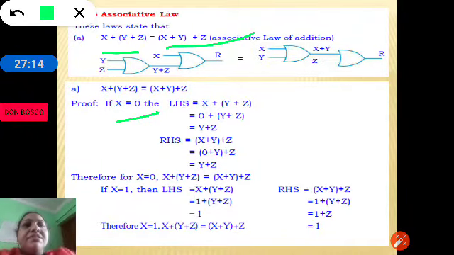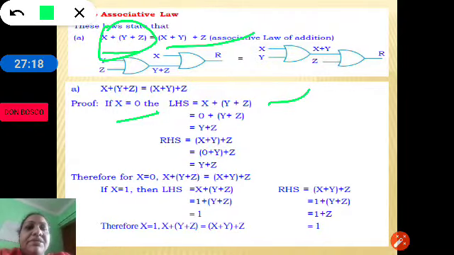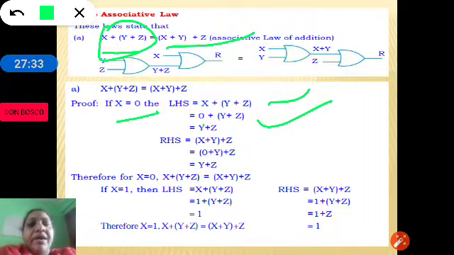So the LHS statement, that is x plus y plus z, let us replace x with 0. 0 plus y plus z. As we know, the Boolean theorem says that 0 plus x is equal to x. Therefore 0 plus y plus z is equal to y plus z.